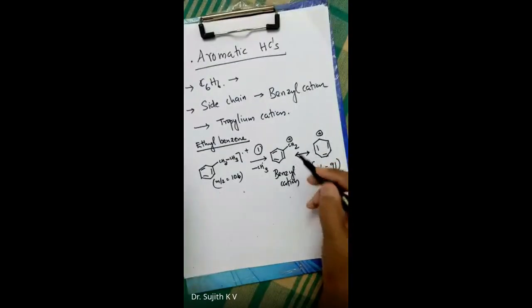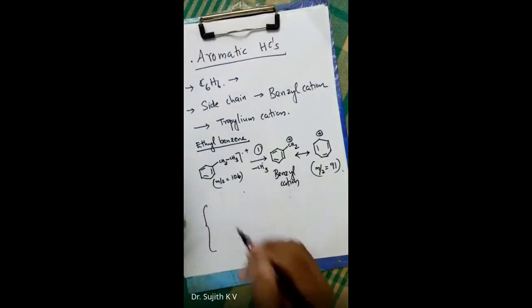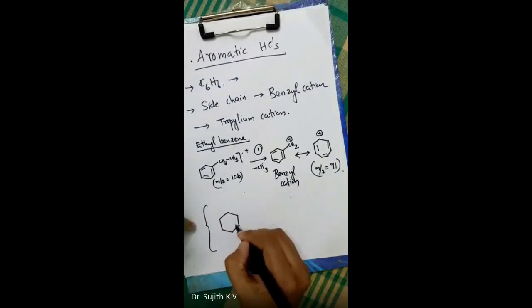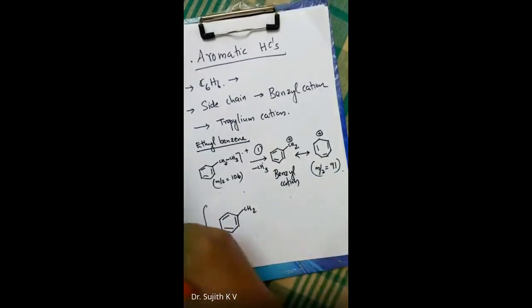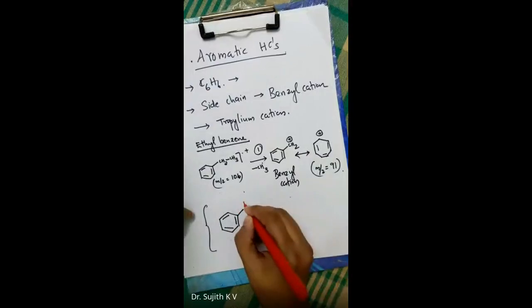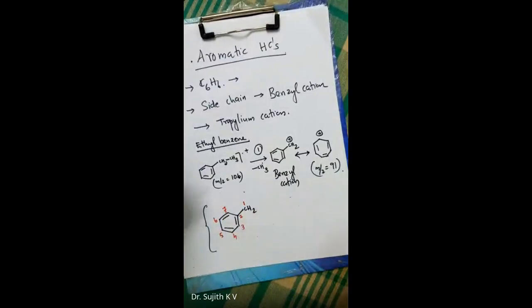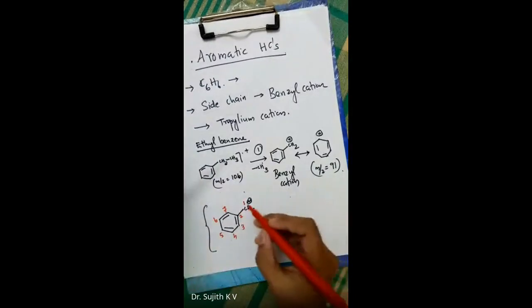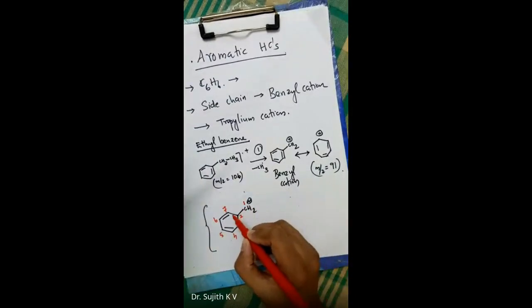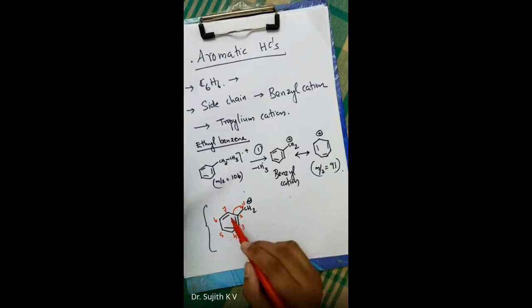You will be wondering what might have happened here. Okay, I'll show you how it happened. First, let us number these carbon atoms, like I'm numbering it 1, 2, 3, 4, 5, 6, and 7. Benzene ring and one CH2. There is a positive charge here. Now what happens is this bond gets broken and this one gets attached to the first carbon. Upon the seventh carbon, the second carbon attaches. Now that attachment has changed to the first carbon.